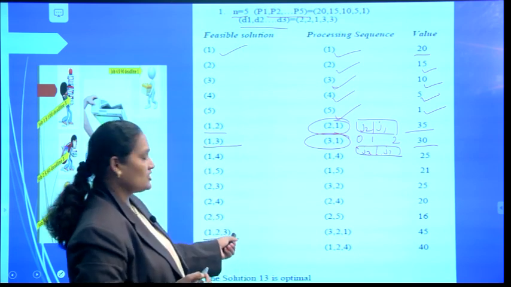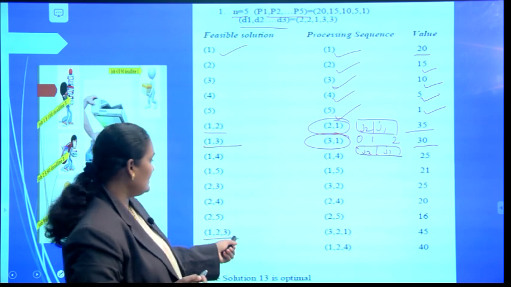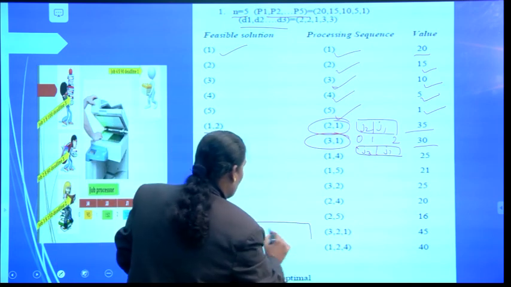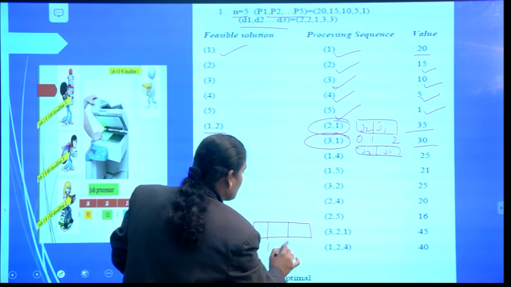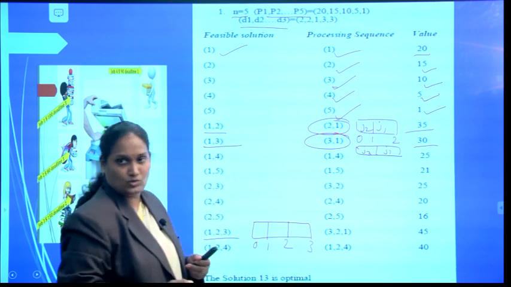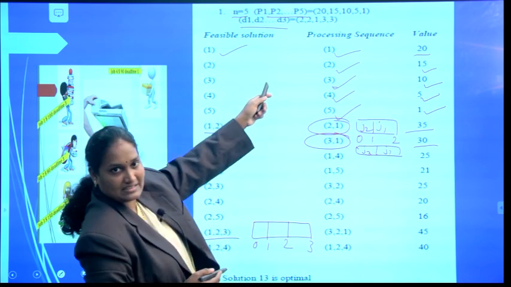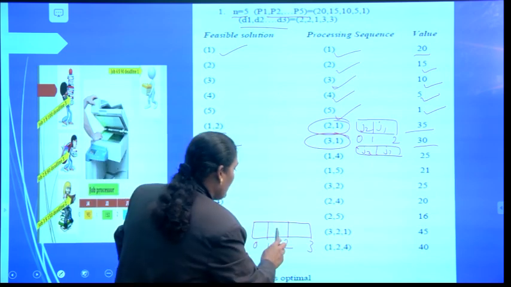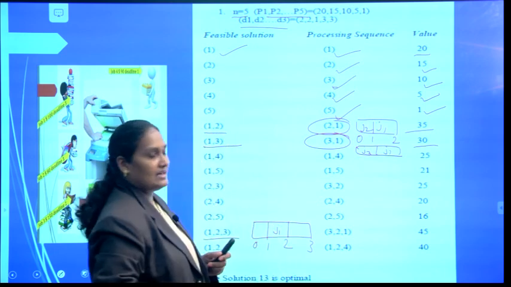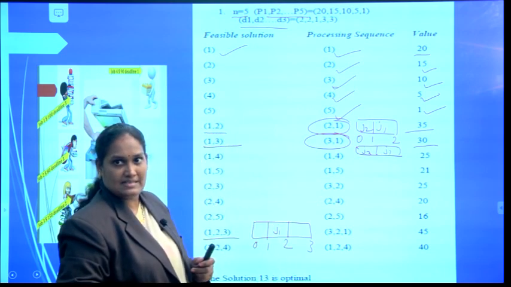If I consider 3 jobs, 1, 2, 3, I am going to represent the slots as 0 to 1, 1 to 2 and 2 to 3. Now if you select job 1, whose deadline is 2, it can be performed in the second slot.